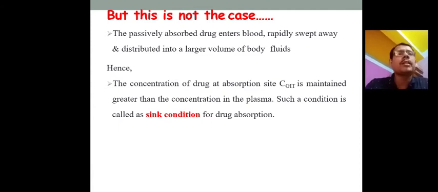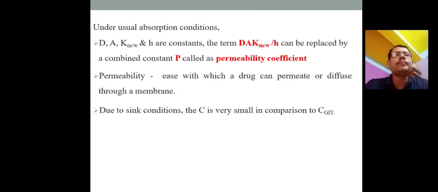The concentration of the drug at the absorption site, or CGIT, is maintained greater than the concentration in the plasma. Such a condition is called the sink condition of drug absorption. That means a stagnant concentration of the drug which is just deposited in the GI fluid. That is called the sink condition, a dam condition of drug absorption.